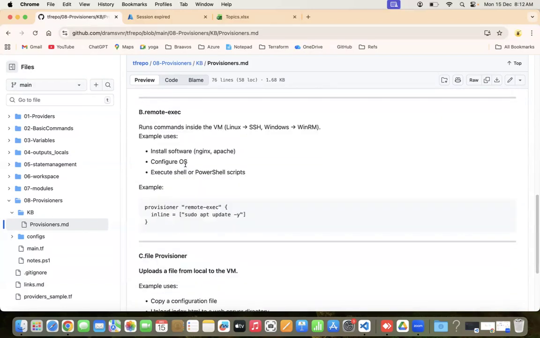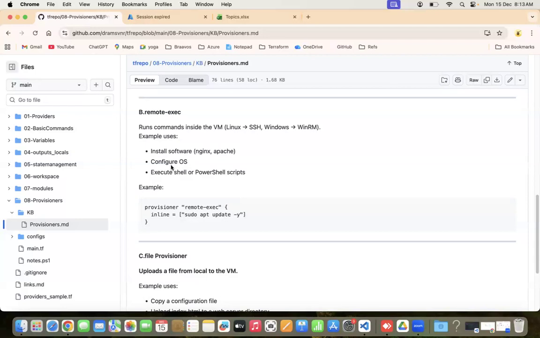Second one is remote exec. It runs commands inside the VM. By the name itself, you understand remote exec. So it is not running locally. It is trying to connect to a remote system and execute something. So this is executing commands inside a VM, which is remote. Example uses: you want to install Nginx or Apache inside a remote VM, you can do that using remote exec.